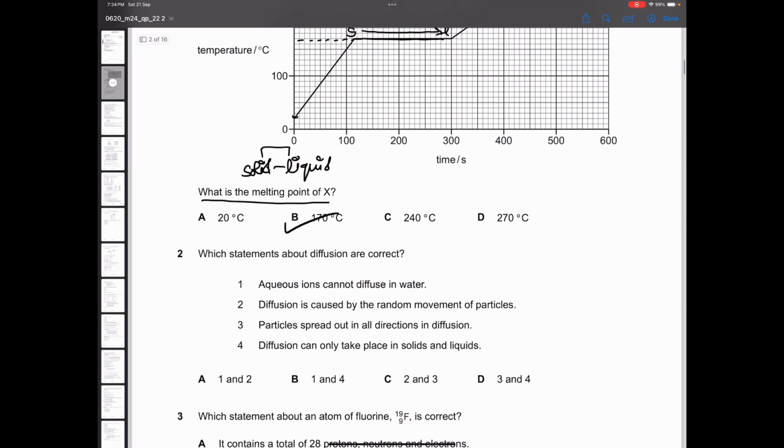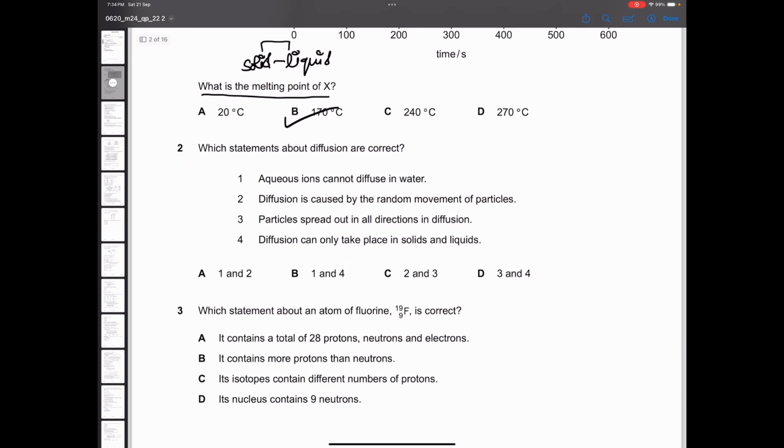Next question. Which statements about diffusion are correct? Aqueous ions cannot diffuse in water. Diffusion is caused by random movement of particles. This is correct. Particles spread out in all directions in diffusion. This is also correct. Diffusion can only take place in solids and liquids. No, this is incorrect. It takes place in gases as well. In fact, diffusion is the most prominent in gases. So statements 2 and 3 are correct, which means option C will be the correct one.